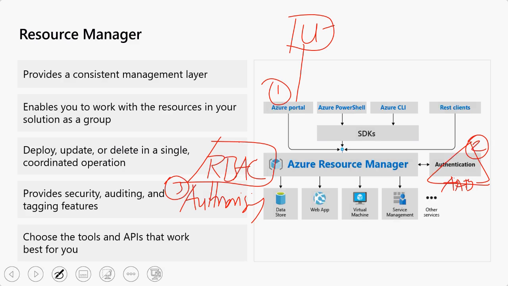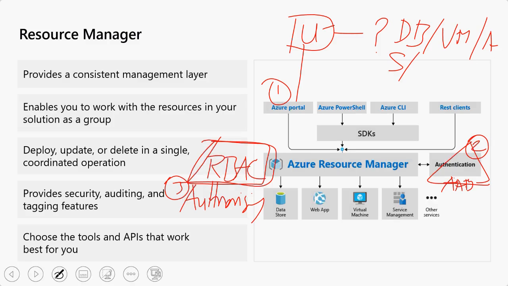The moment every user logs in, the first thing is he is authenticated, then he will be authorized with the help of all the roles he has been assigned. Means whether this user can access databases or not, VMs or not, applications or not, storages or not, all these things will have some access control lists, and those access control lists are called tokens.